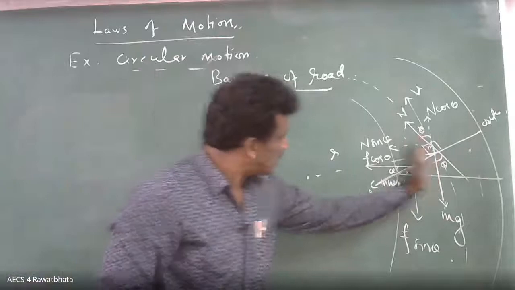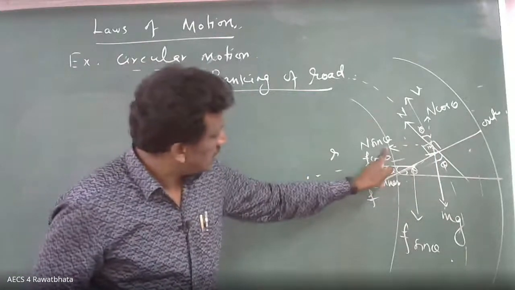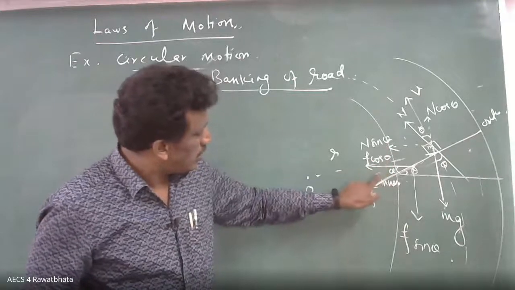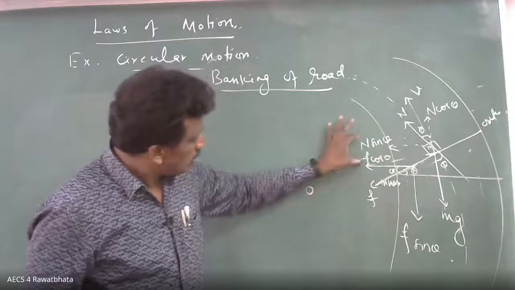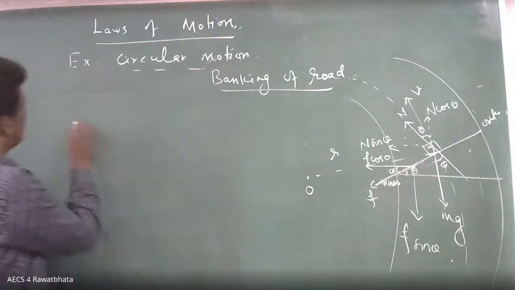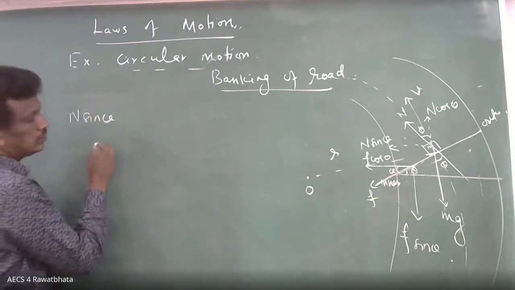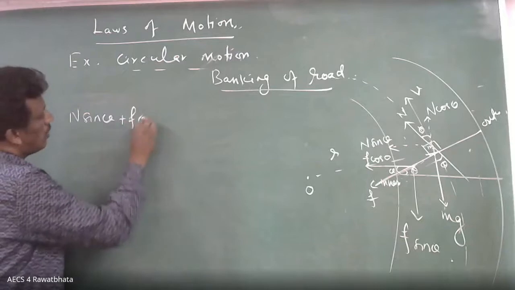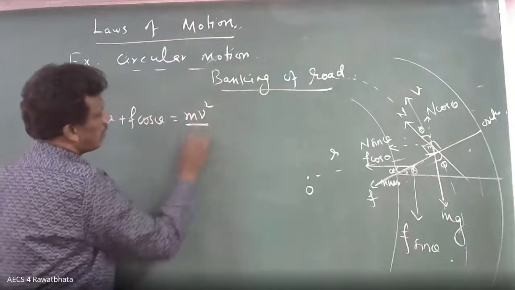Now directly we'll go for mathematical application. So towards the center, what are the things acting? N sine theta is acting, F cos theta is acting. No other force, I think. So the sum of these two provides centripetal force. N sine theta plus F cos theta provides centripetal force.